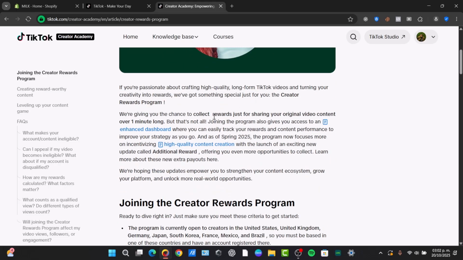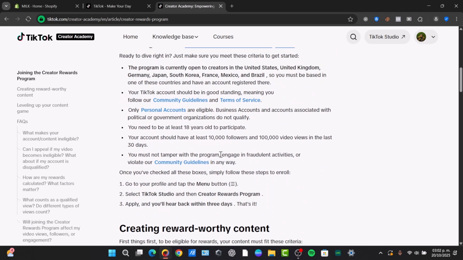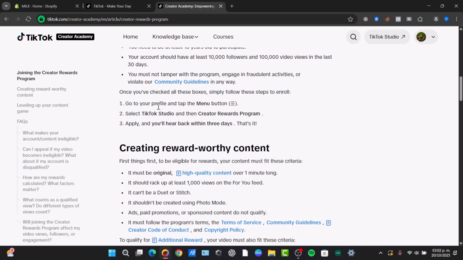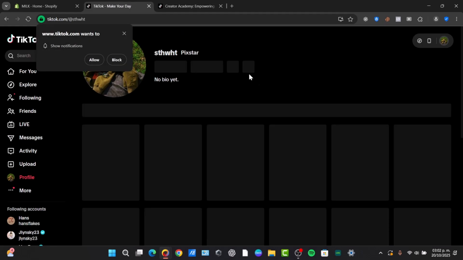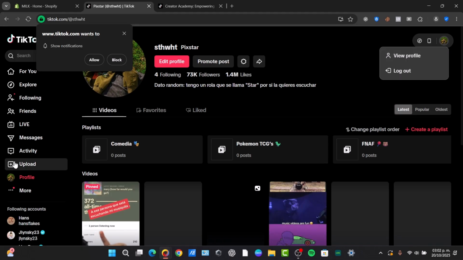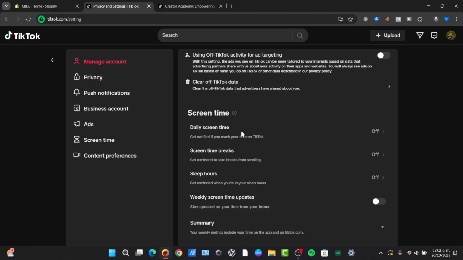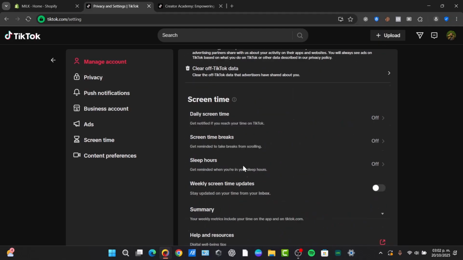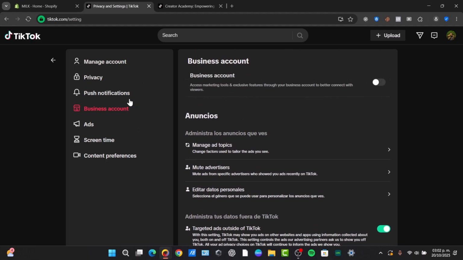But basically, here directly under rewards for original content for the video, that's where we can join the Creator Rewards Program. Here you have a community and all of those. We can select the Studio Creator Rewards Program and apply. You hear back in 3 days, and that will be it. That means that if I go directly into my profile and go to my settings, you choose TikTok Studio, and you might now have all of this information directly in here. So this is one way we can get started to earn money directly on TikTok.